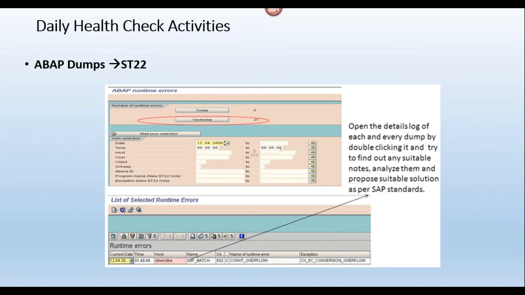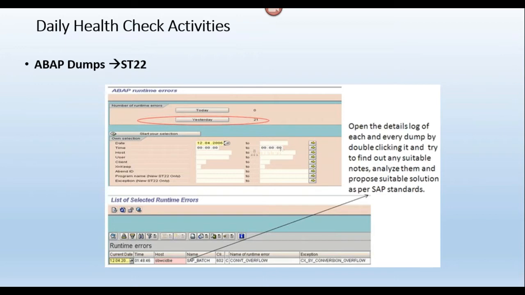Whenever a program has been terminated due to any issue, then what will happen? One error will be thrown, right? It will throw you one error. That error in SAP technology, we call it an ABAP dump. So in daily health check activities, we need to check how many ABAP dumps occurred yesterday. Why? Because we are checking daily health check activities for the last 24 hours. Correct? So how many different types of dumps are there?